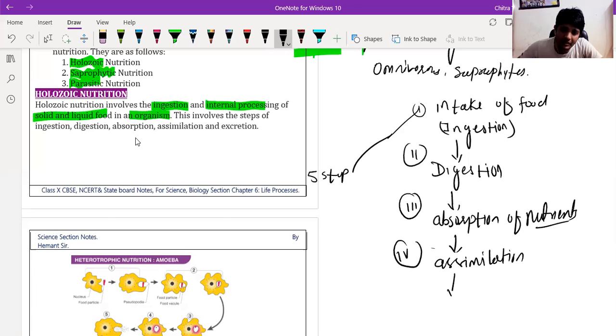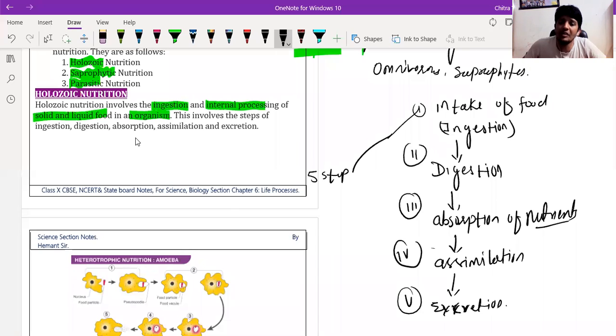And last but not the least, the fifth step. After assimilation, energy is produced in order to survive. After production of energy, waste material is formed, and that waste material has to be removed from the body. The removal of waste, as well as residue of digested and undigested food, is called excretion.